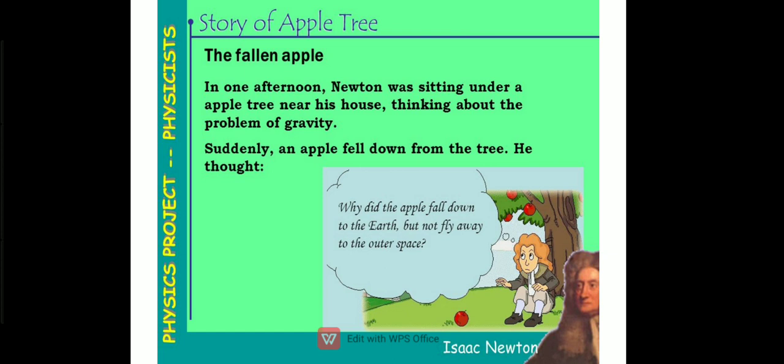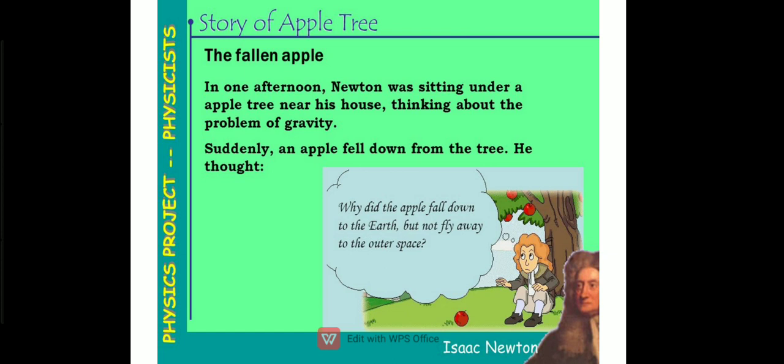Next is the story of the apple tree. That was the most famous story about Newton, and it is very interesting. I always love to read that one afternoon Newton was sitting under an apple tree near his house, thinking about the problem of gravity. Suddenly, an apple fell down from the tree, and he thought, why did the apple fall down to the earth but not fly to outer space? He observed and then made a hypothesis at that time. Now we believe his hypothesis as the law of gravitational force, that gravity always attracts things down to earth. That's why the apple also fell down to the earth.